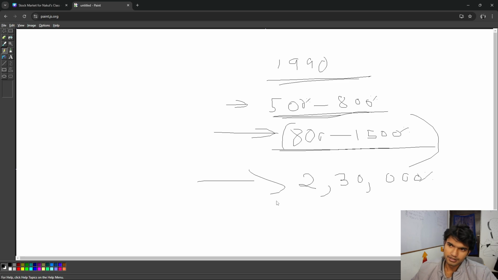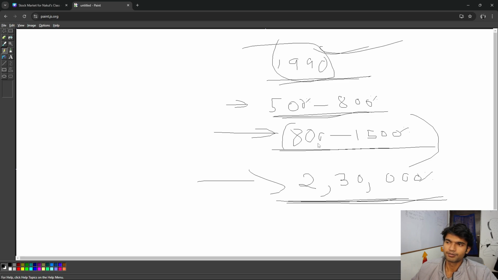And yes, my friends, this is the basic rate of returns from the stock market since 1990. If we look at the stocks which have grown to their maximum value, I would have to add a few more zeros there, but again, I told you we have to stick to the basic ones. And yes, 2,30,000 percent is the average rate of returns.